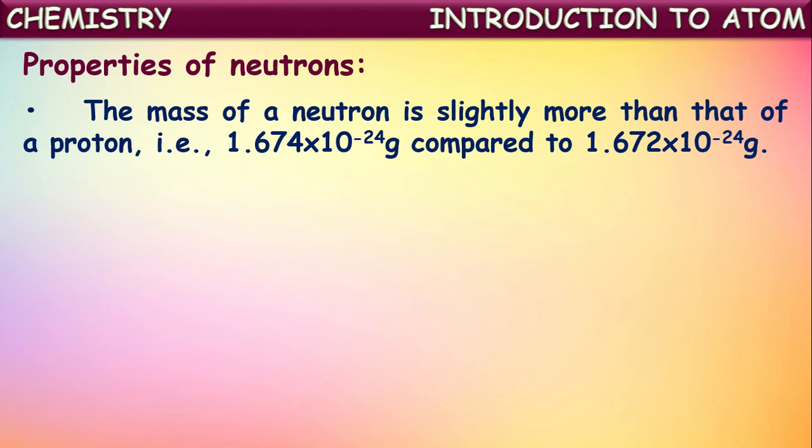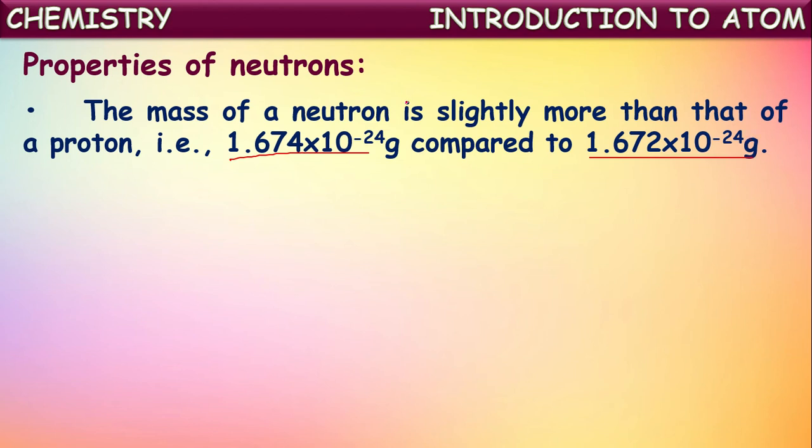The mass of a neutron is 1.674 into 10 to the power of minus 24 grams, slightly greater than the mass of a proton, which is 1.672 into 10 to the power of minus 24 grams.